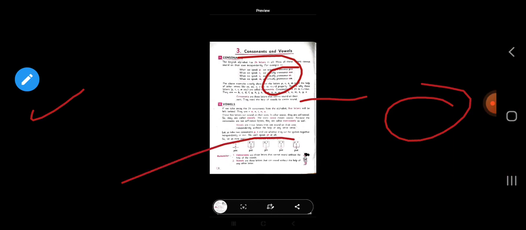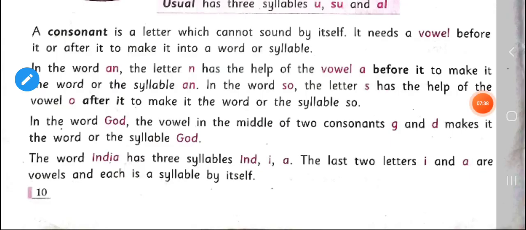Next, the word India. The word India has three syllables: in, di, a. Means India has three syllables, in and di and a. The last two letters I and a are vowels, and each is a syllable by itself. So children, we understand here that a consonant is a letter that cannot sound by itself, and every consonant needs a vowel before or after it to make a word or a syllable.